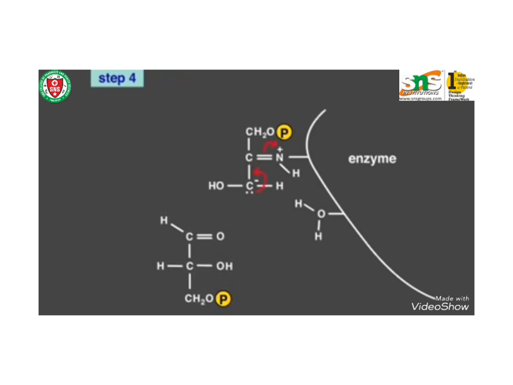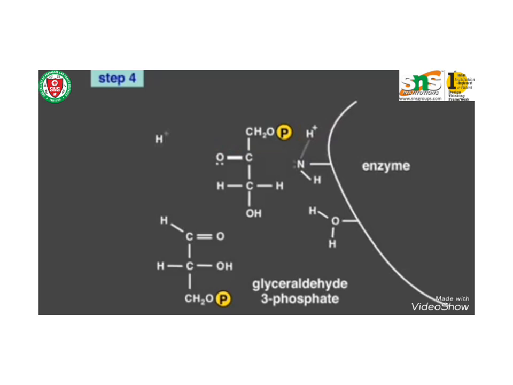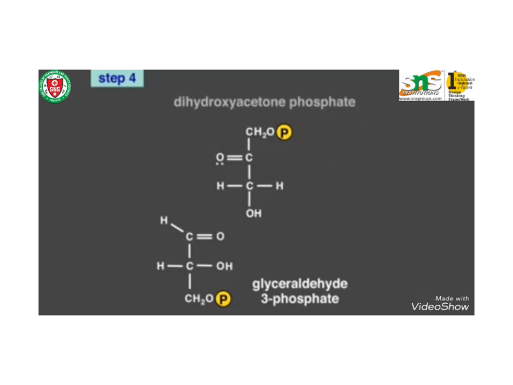That is, glyceraldehyde 3-phosphate is the isomer of dihydroxyacetone phosphate. Here the enzyme acting is aldolase. So you can see how it is getting isomerized, and dihydroxyacetone phosphate is obtained. Glyceraldehyde 3-phosphate is also obtained.